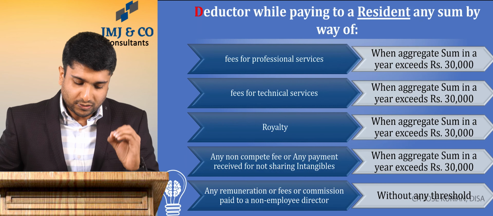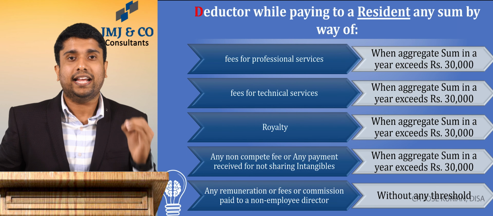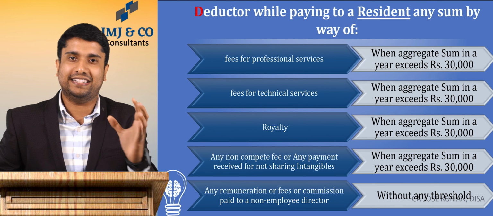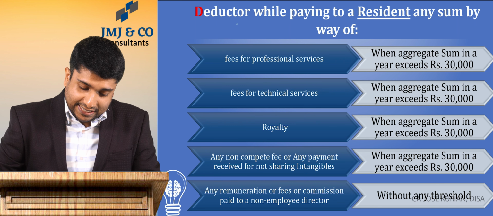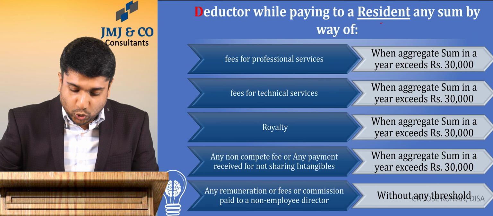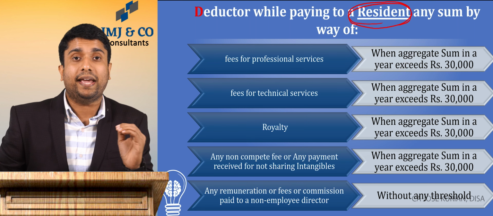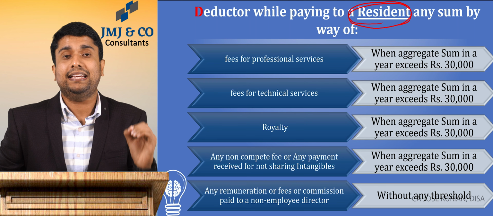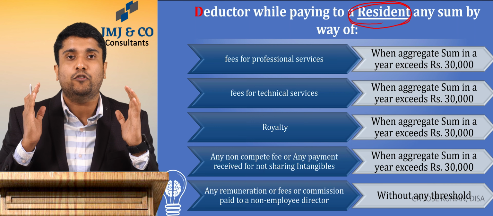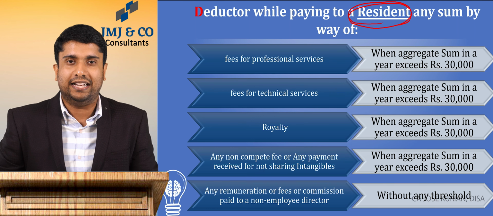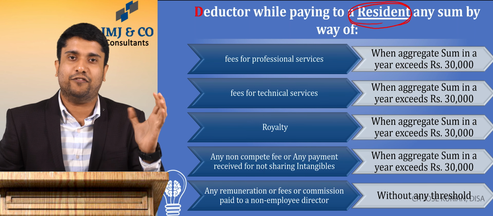Moving forward, now let's understand on what type of payments TDS is required to be deducted. Starting with the deductor, while making payment to a resident payee. The main thing that you have to focus on is that the payee should be a resident. If the payee is a non-resident, then 194J will not come into the picture. It will be governed under 195.